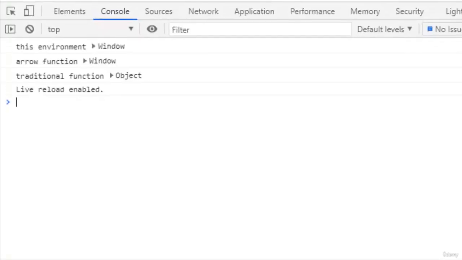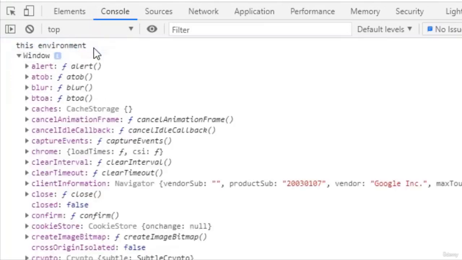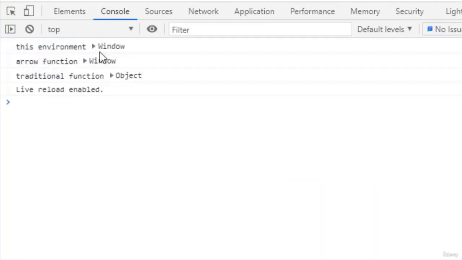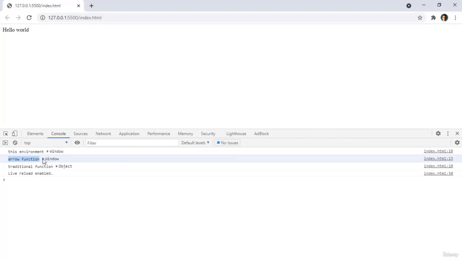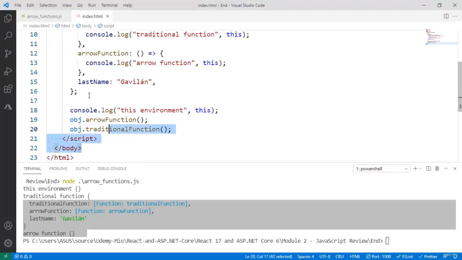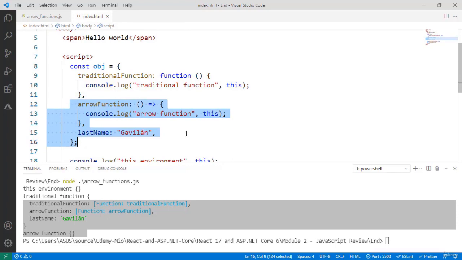And here we have our page. Let me press F12, and here we have this environment, which is the window object, which is normal in a browser environment. And also arrow function, its this value, is the value of the environment in which the function was defined. And where was our function defined? Well, it was defined here.